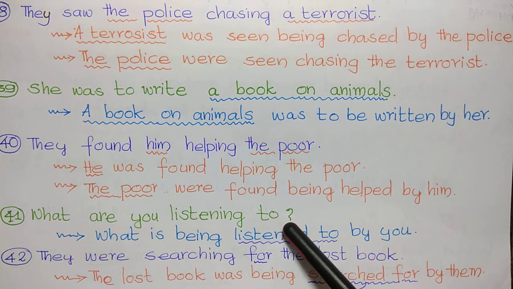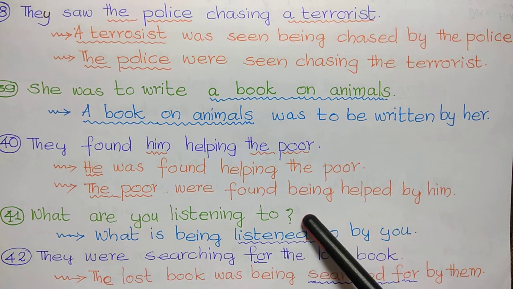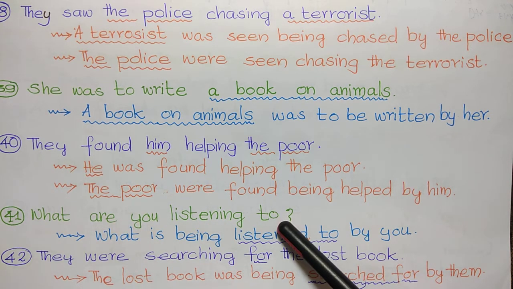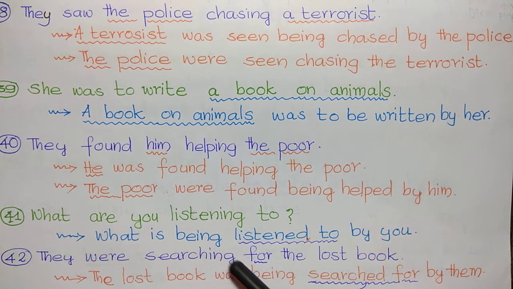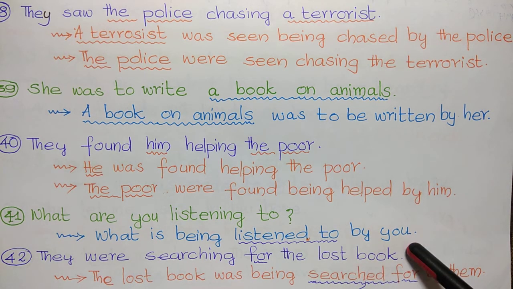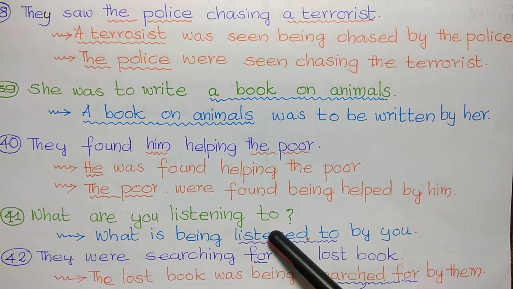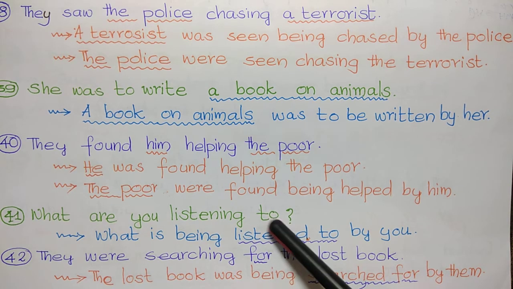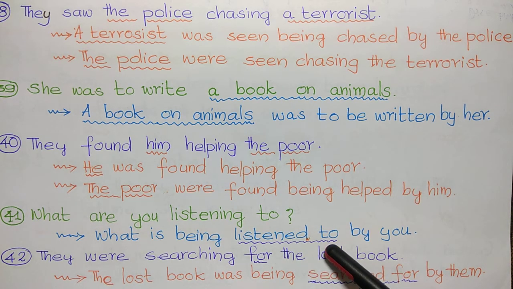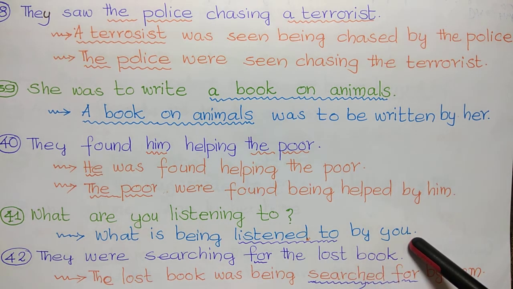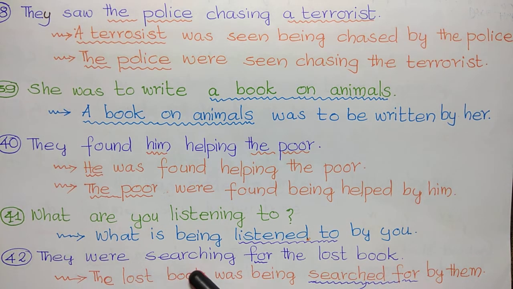What are you listening to? An interrogative sentence. What are you listening to? What is being listened to by you? Listening to, the preposition must be used in the passive as well. What is being listened to by you? They were searching for the lost book.